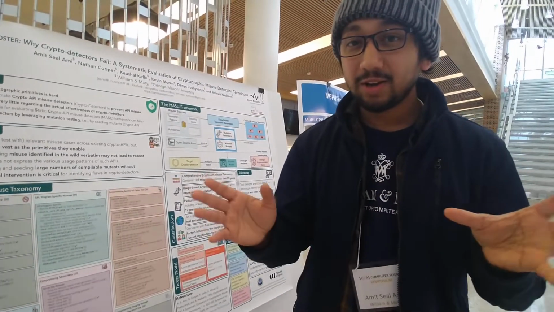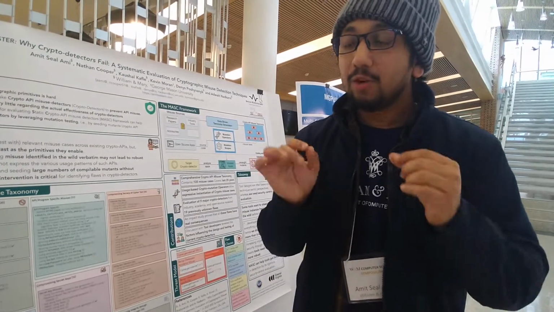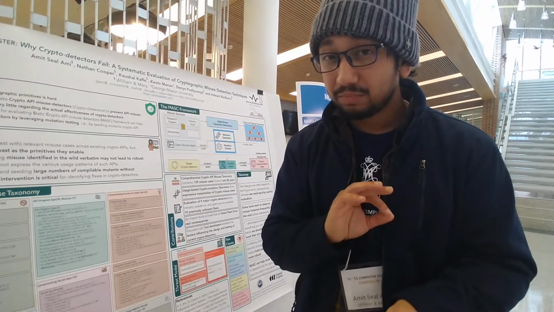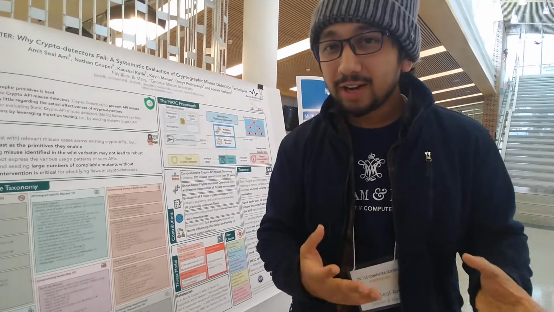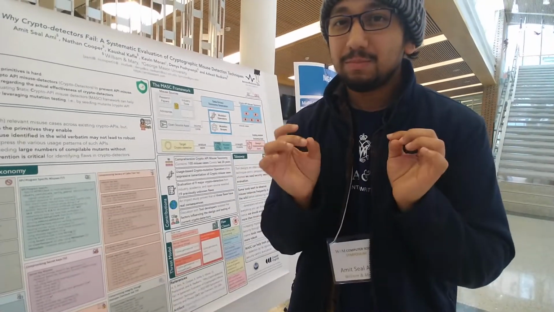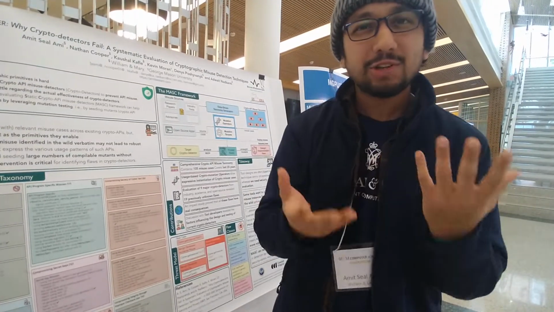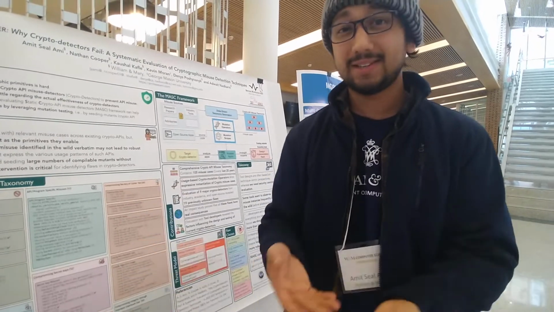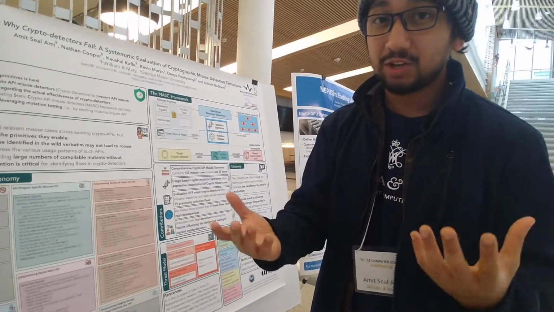The perspectives are really diverse when it comes to creating these crypto detectors. Some of them said, we don't consider it a flaw because that kind of misuse, we do not see it in the wild. And some of them said, we will consider it a misuse when we see it frequently in the wild, which means that they have this implicit assumption about frequency. Like, how do you define frequent observation in the wild? Is it 100 times, 100 million times? We have no idea about that. So that implicit assumption is bad for security.